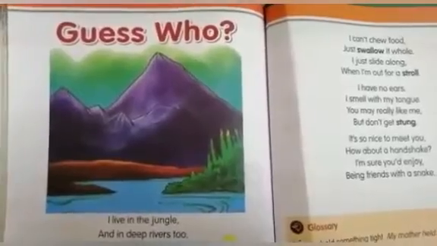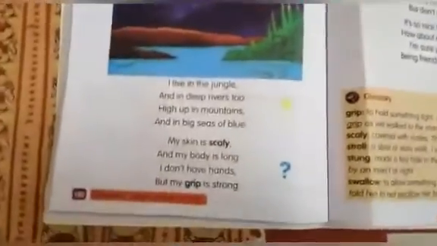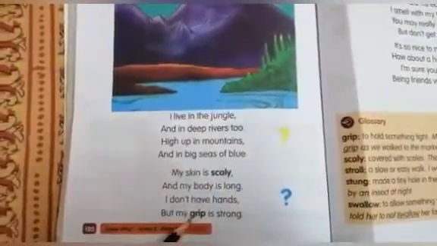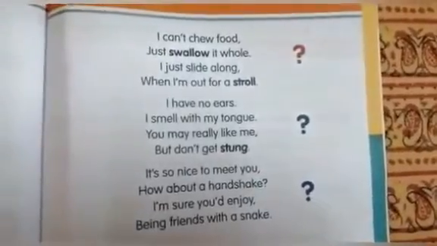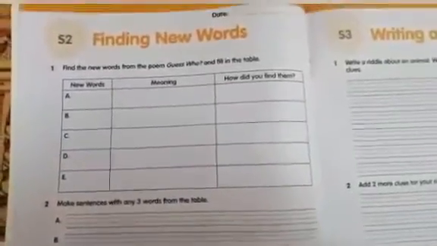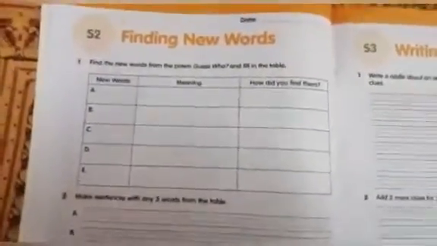Yes children, in your reader page number 130, this poem Guess Who is there. In the poem there are some words given in bold, children. Those words are new words for us. For these words only we have to find out the meaning and we have to make sentences with them also. Okay children? Yes children, all of you open your workbook, page number 26.